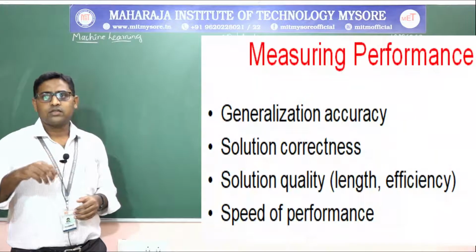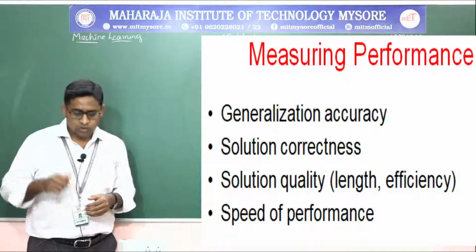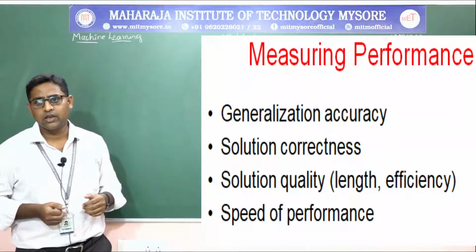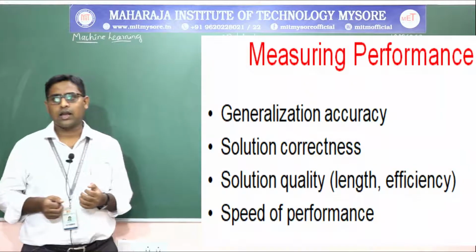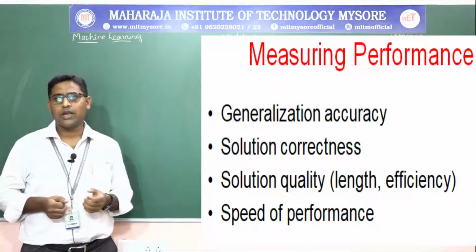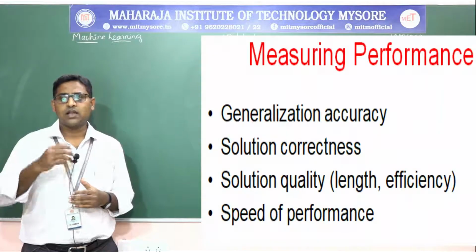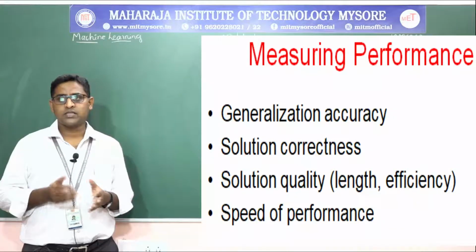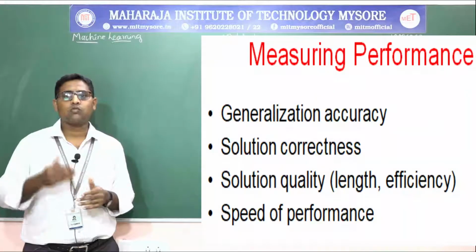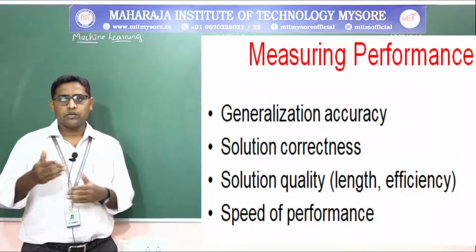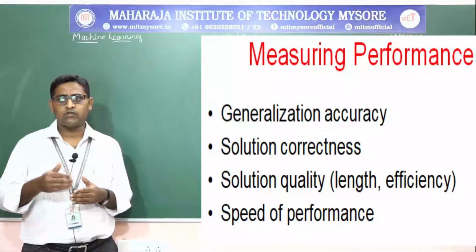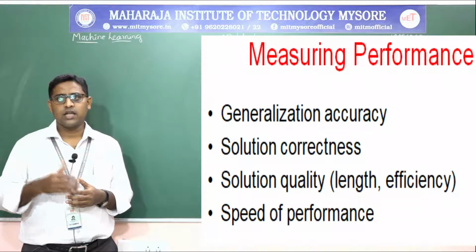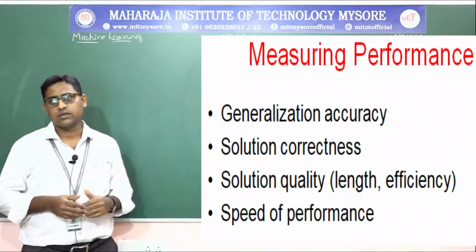And next one is measuring the performance. So measuring the performance is with respect to generalization of accuracy, solution correctness, and solution quality. That means length, efficiency, and speed of the performance. You are getting the performance, but at what speed or at what time? So whether you are getting the performance or the accuracy in a minimum amount of time. That is what measuring the performance is.